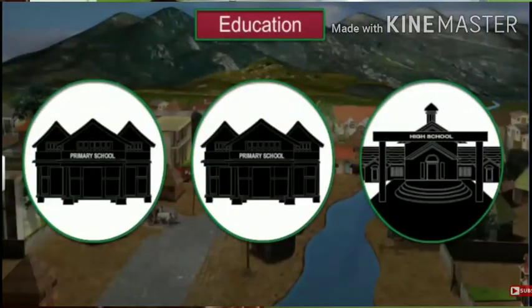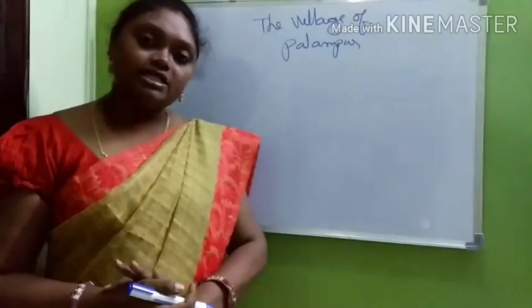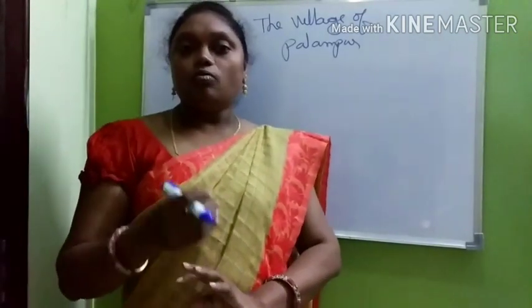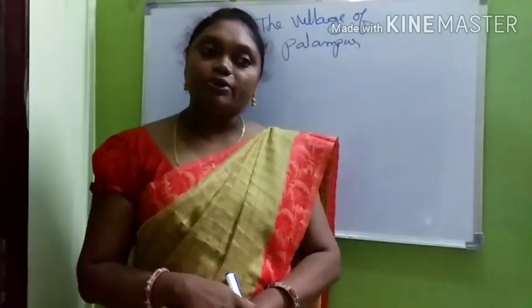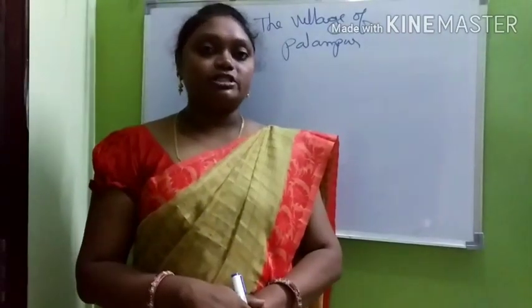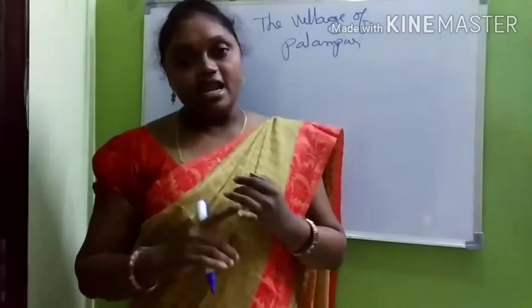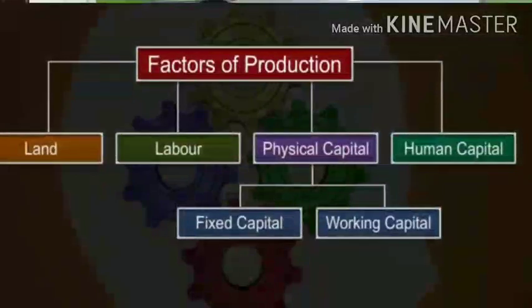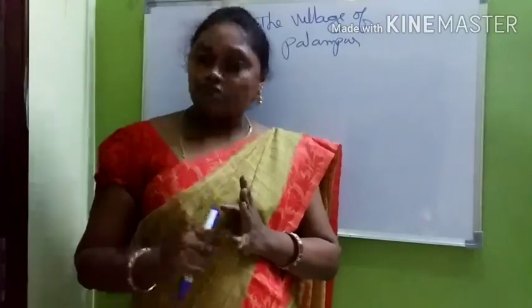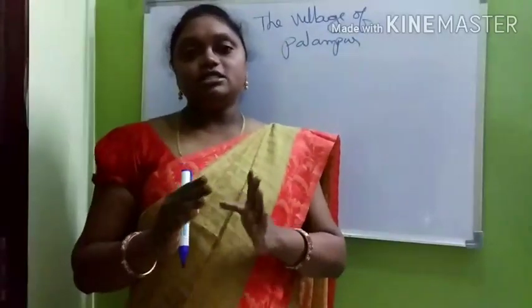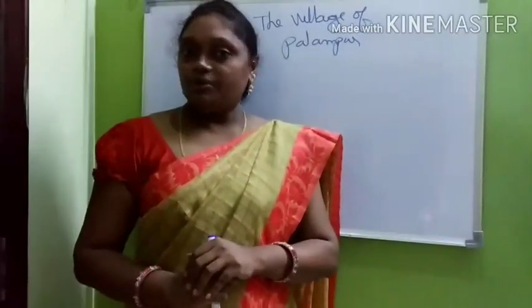And not only that, we have learned another topic, organization of production. What is the meaning of organization of production? In this organization of production, the four important factors are land, labor, physical capital and human capital. In physical capital we have learned fixed capital and working capital. These are the topics we have learned in the previous class.